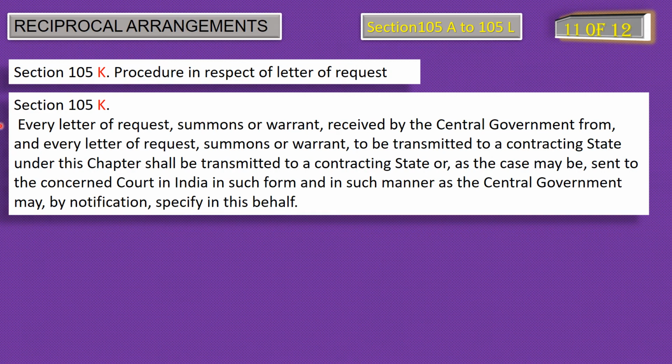11th point of reciprocal arrangement, procedure in respect of letters of request as per the provision of section 105K.